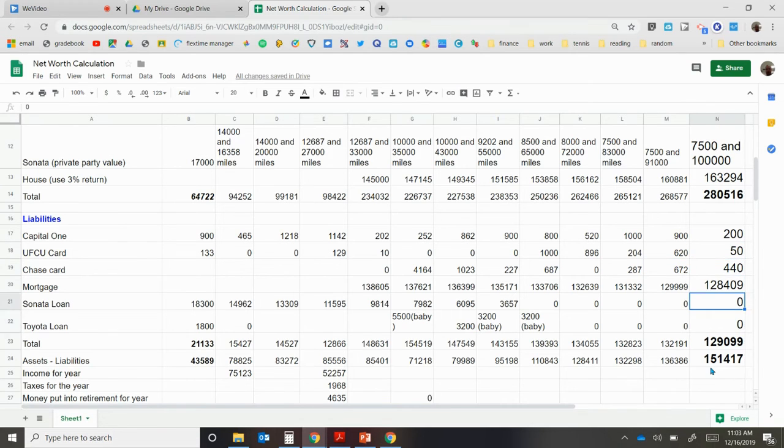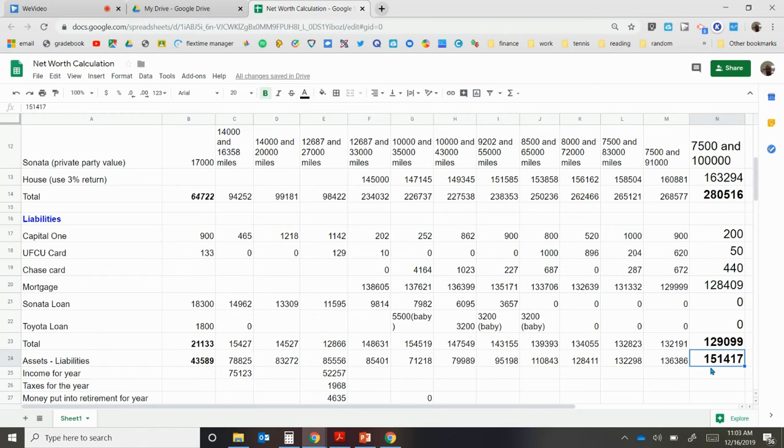We have no car loans. The only loan we really have is the house. If you take your total asset number, subtract from the liability number, you get your net worth. And our net worth in July was $151,417. Again, this gives a good big picture view of what you're doing.